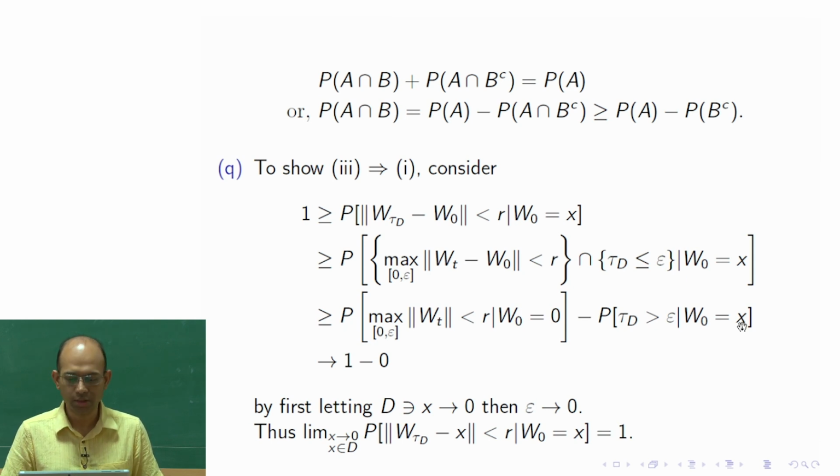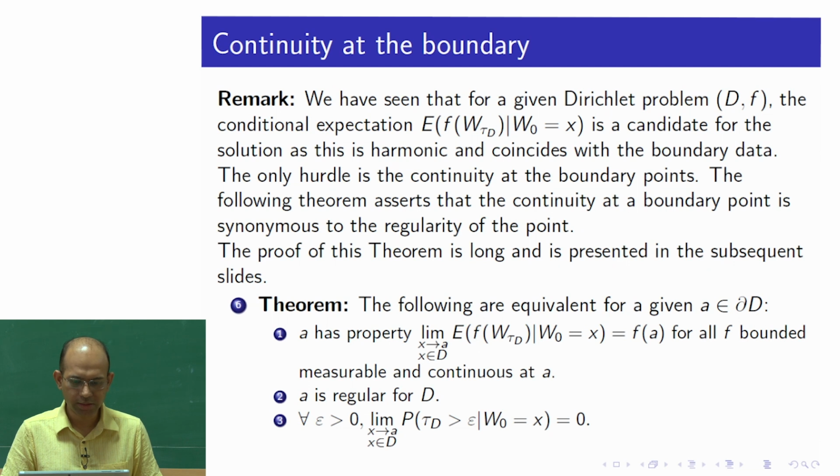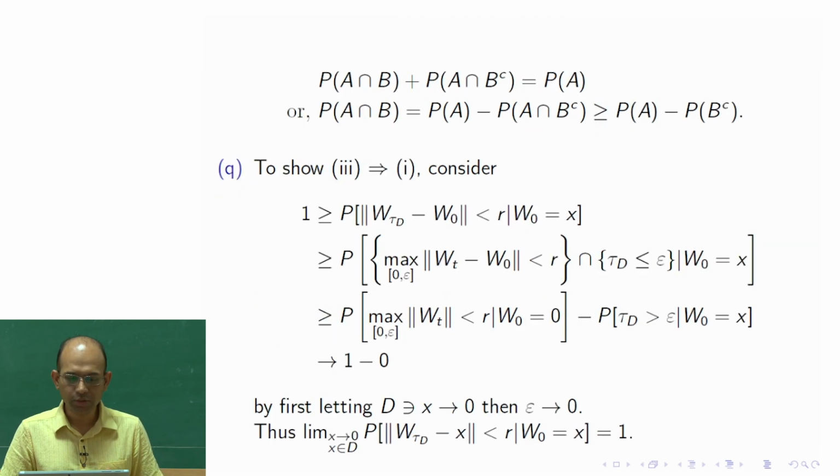That is the third statement. So this is the place where I am using the third, since 3 implies 1, we have to use 3 at some point. So here we are using that this part goes to 0 as x tends to 0.